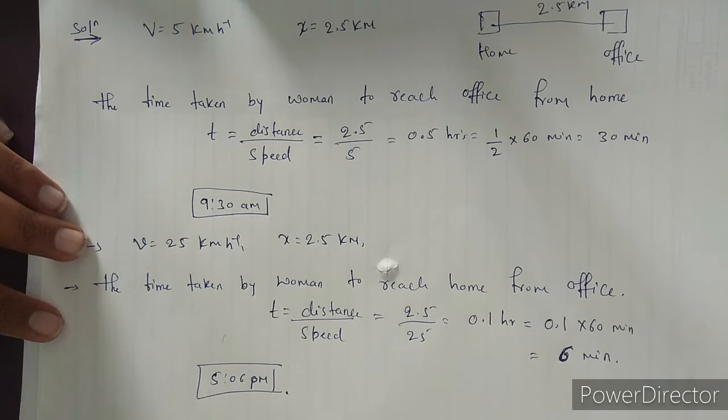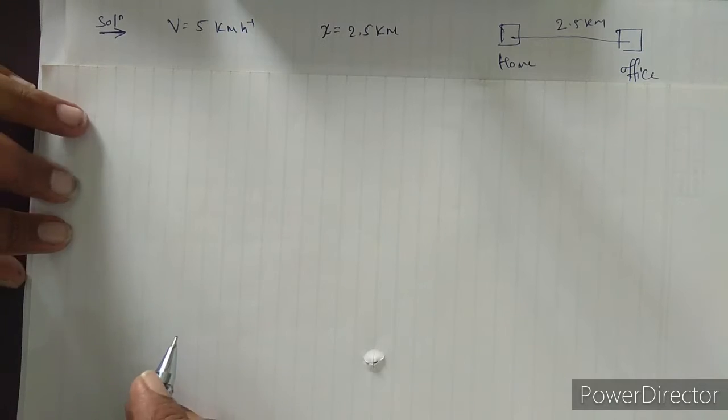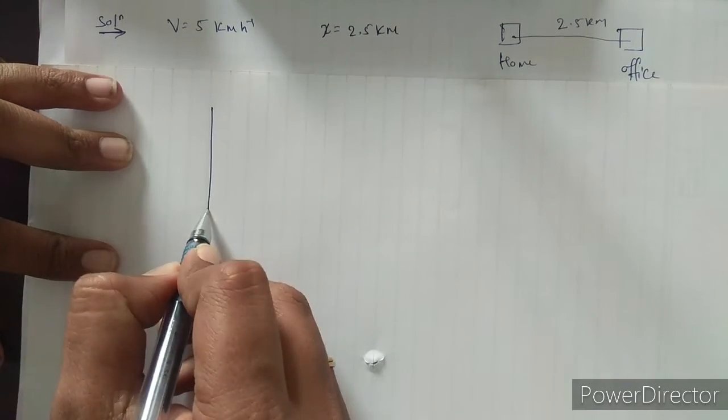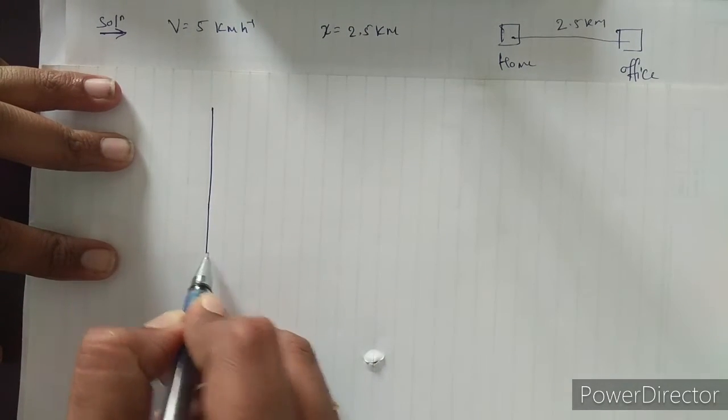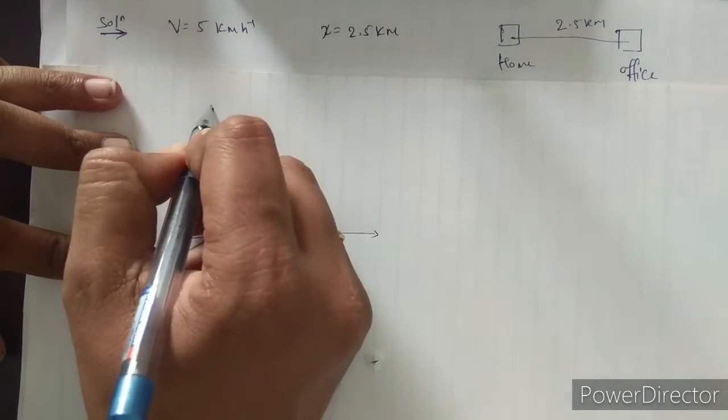Here we are going to draw a graph, that is the x-t graph. The position is taken along the y-axis and time is taken along the x-axis.